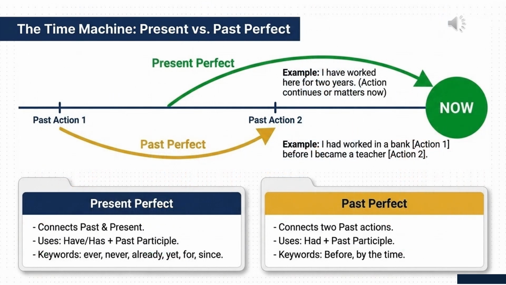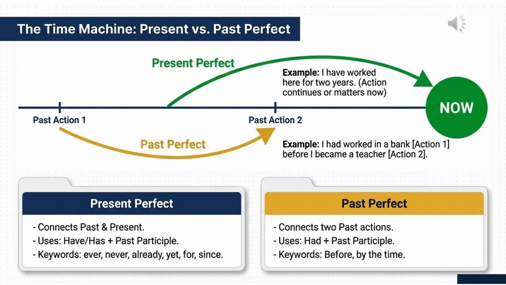The time machine, present versus past perfect. Now we study 2 verb tenses that help us talk about experience and sequence, the present perfect and the past perfect. The present perfect is formed with have or has plus past participle. We use it to connect the past with the present. For example, I have worked here for 2 years. She has studied English since 2024. These sentences show actions that started in the past and are still relevant now. The past perfect is formed with had plus past participle.